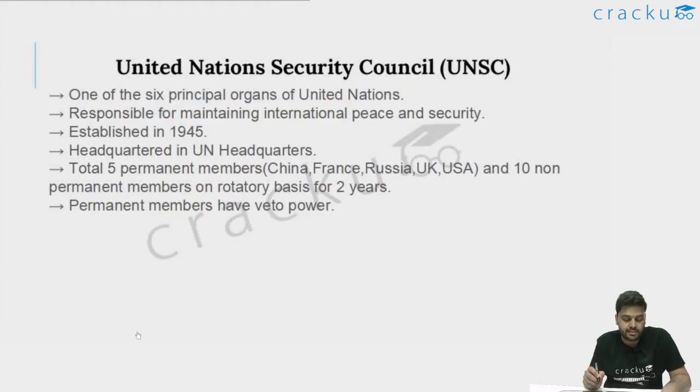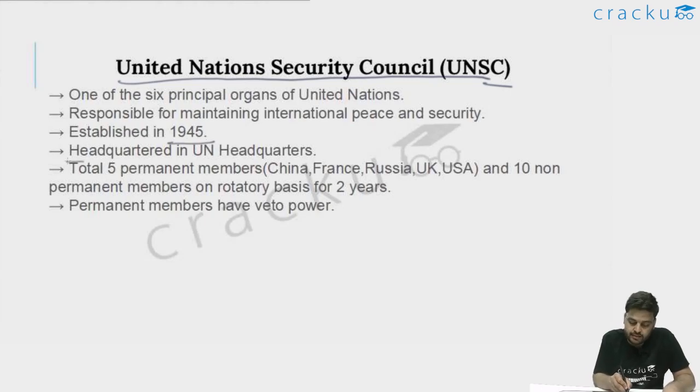Now, the United Nations has a few principal bodies within itself, known as principal organs. One of them is the United Nations Security Council. It is the primary one of the six principal organs of the United Nations. It is basically responsible for maintaining international peace and security, and it was established in 1945 only. Its headquarters are in the same place as the UN headquarters, in New York City.